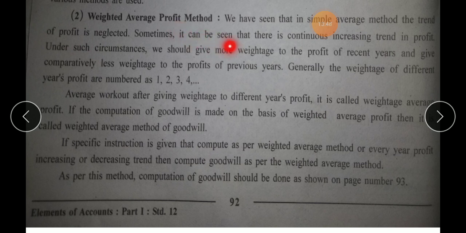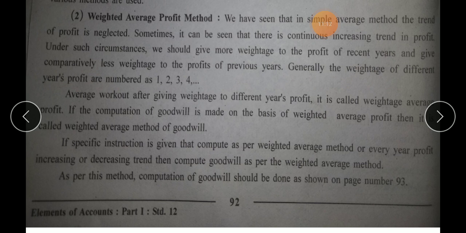Sometimes it can be seen that there is a continuous increasing trend in profit. Under such circumstances, we should give more weightage to the profit of recent years and comparatively less weightage to the profits of previous years. Generally, the weightages of different years' profits are numbered as 1, 2, 3, 4.